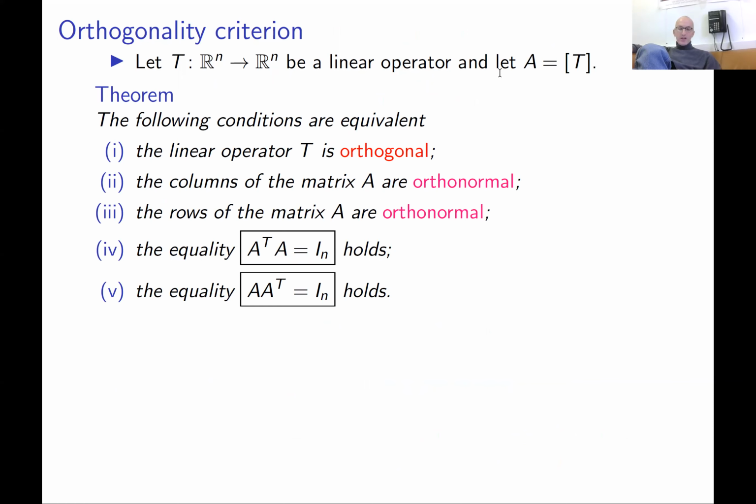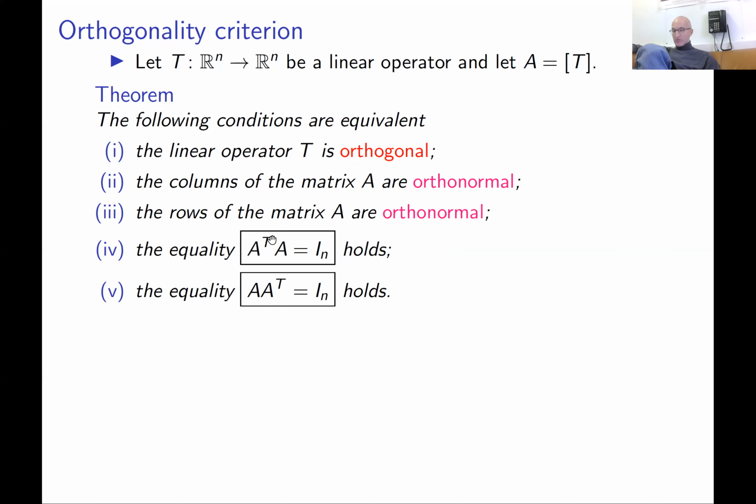If you have a linear operator and you fix its standard matrix A, then the following 5 conditions are equivalent. First, the linear operator is orthogonal. Second, the columns of the matrix A form an orthonormal basis of Rn. Third, the rows of matrix A form an orthonormal basis of Rn. Fourth, A transpose times A must be the identity matrix. And the fifth condition is symmetric: A times A transpose is the identity matrix.